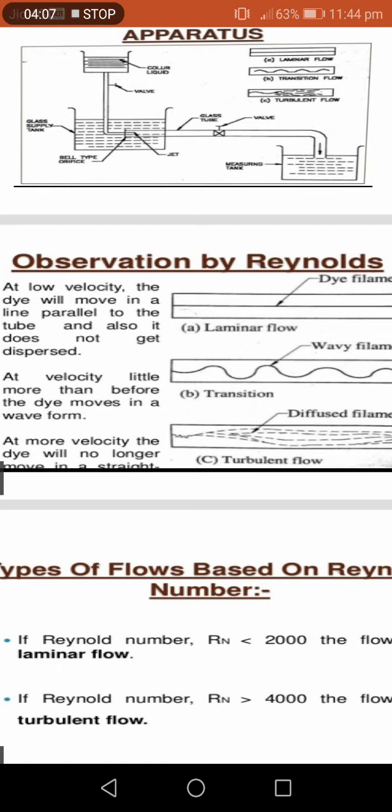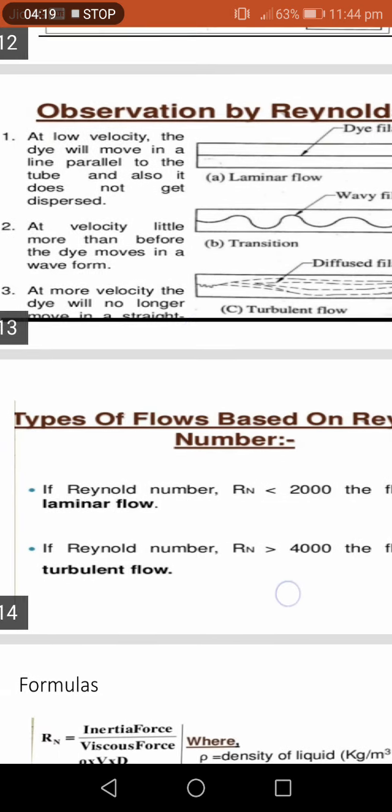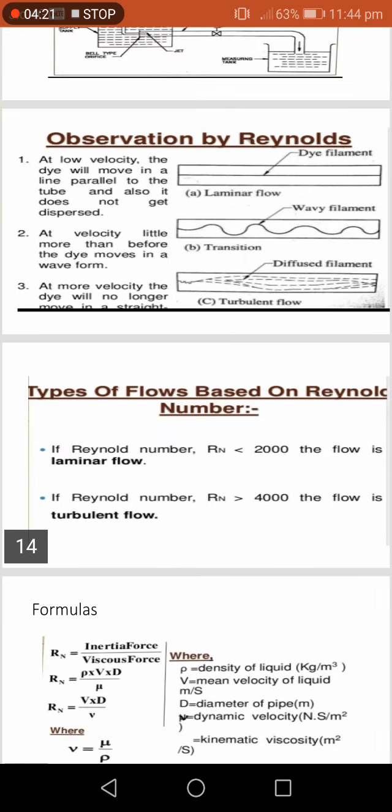See the diagram. The first one is straight, it does not disperse. The second diagram is a wave, the wave form is coming up, and the third one moves turbulently. Next is the types of flow based on Reynolds number: laminar flow and turbulent flow.